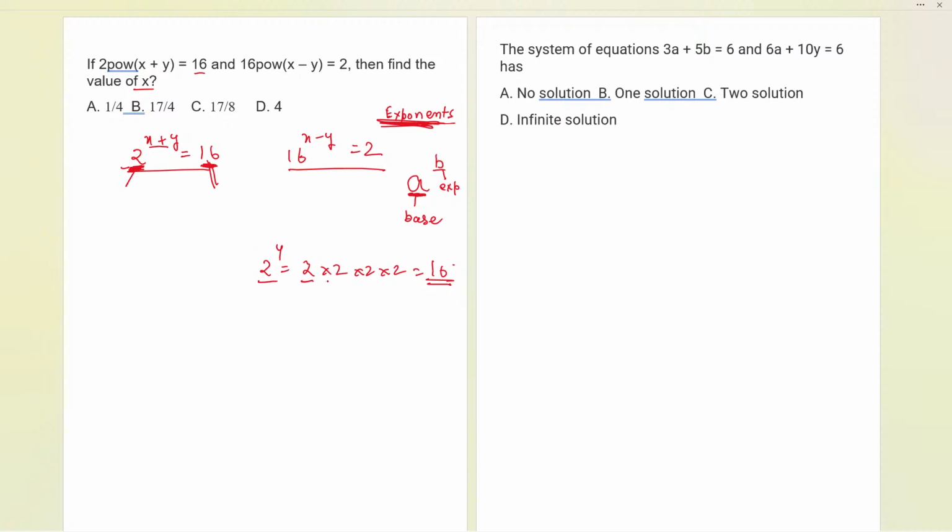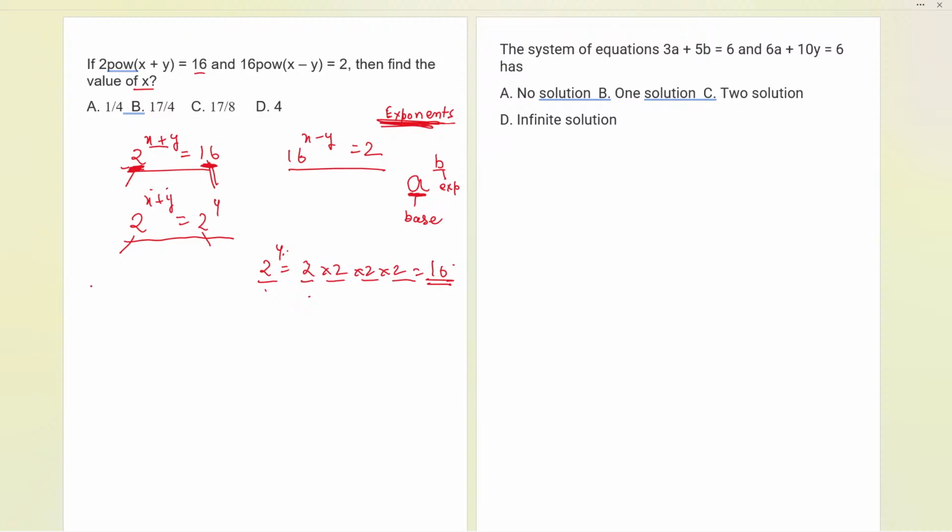If a number is multiplied 4 times, you can write 2 raised to the power of 4 directly. So let us write 2 raised to the power of 4 in place of 16. And now here it is 2 raised to the power of x plus y. That is, we have converted the base as 2 and the power is x plus y and 4.